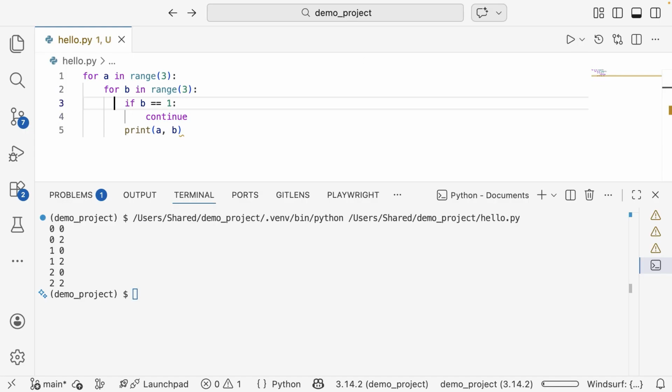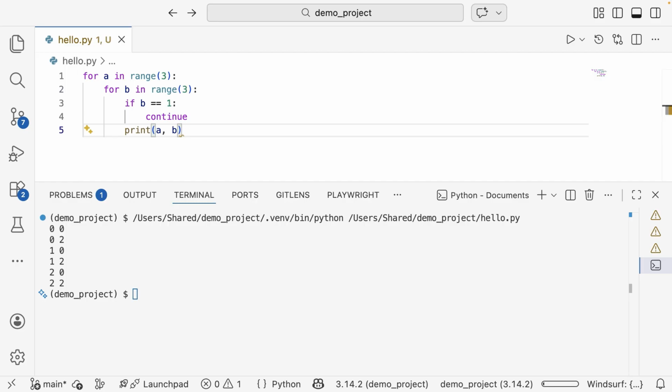So let's run this program, and you can see here 0 0 is printed, and whenever b is 1, that is the second column, which holds the b values, you don't see 1 in the second column. The a values are 0 0 0 1 1 1 and 2. The row where b is equal to 1 is not printed because we have a continue statement, and Python skips the print statement.